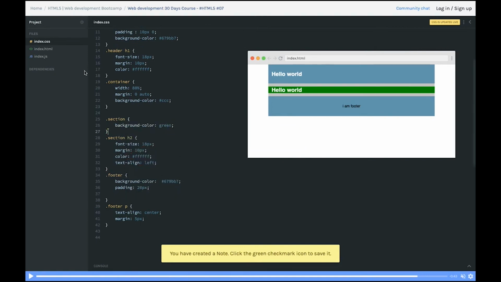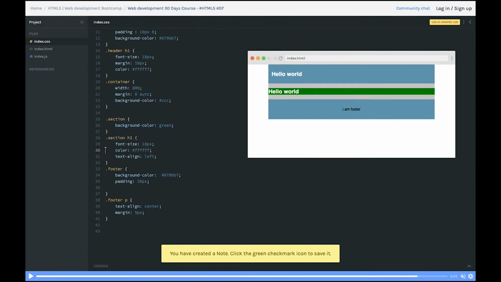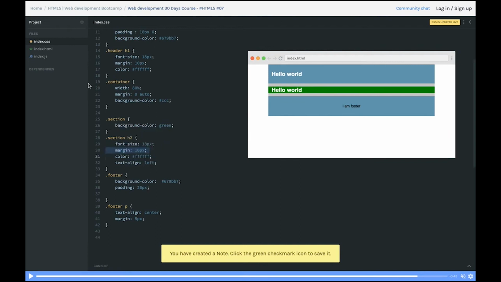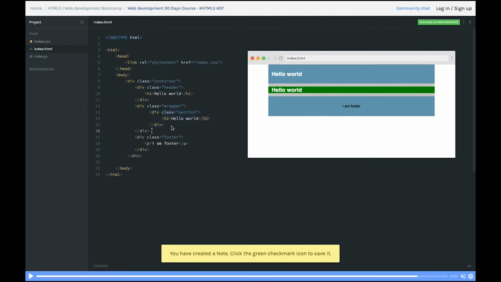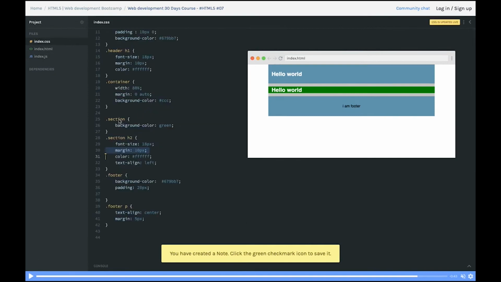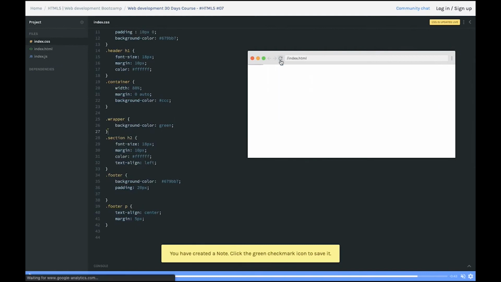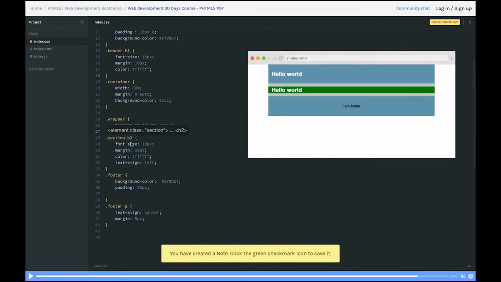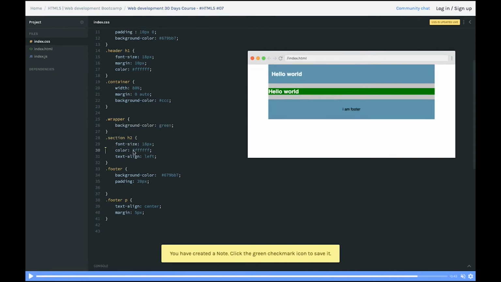So this section will have that color, but we already put a margin and padding on the section, so you can see the gray color is coming up. So here we have a margin of 10 pixel and somewhere padding also we have given. So this is my section. So you have to put a background color on the wrapper in this particular case. And we have the h2 tag which has this padding.